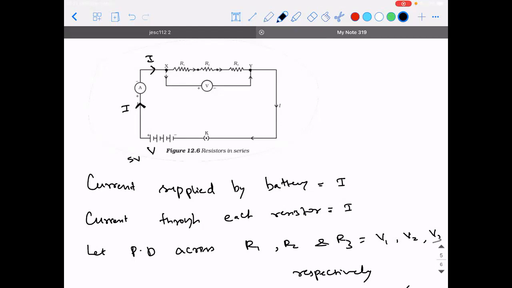Now I can always think of one fact. When is it easy for you to design a circuit? Which one is easy for you to operate? Is it having 10 resistors in series, or replacing those 10 resistors with one resistor, which will do the same work done by the combination? Which one is easy for you to connect or design?